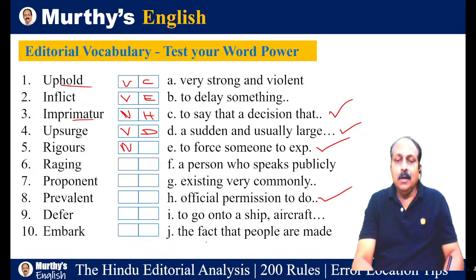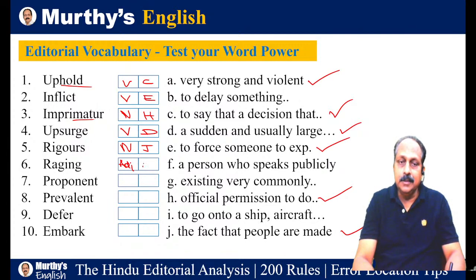It means the fact that people are made to follow certain rules severely. Answer is J. Have you answered the fifth one? Yes, very good. Raging bulls, we got the combination, part of speech, adjective. Very strong and violent. Answer is A.